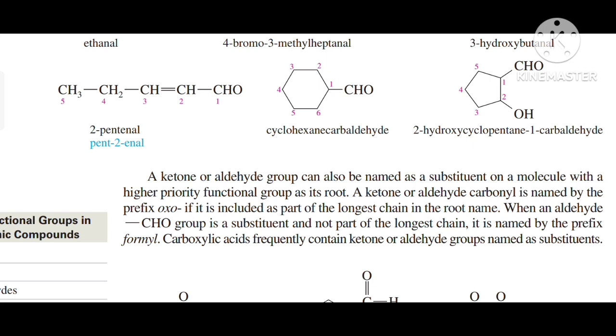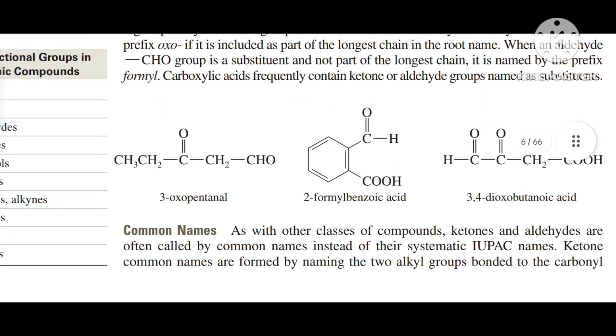A ketone or aldehyde can also be named as a substituent on a molecule with a higher priority functional group as its root. A ketone or aldehyde carbonyl is named by the prefix oxo if it is included as part of the longest chain in the root name. When an aldehyde CHO group is a substituent and not part of the longest chain, it is named by the prefix formyl. Carboxylic acids frequently contain ketone or aldehyde groups named as substituents.